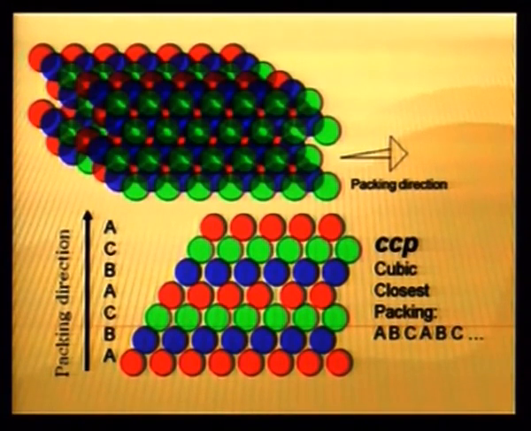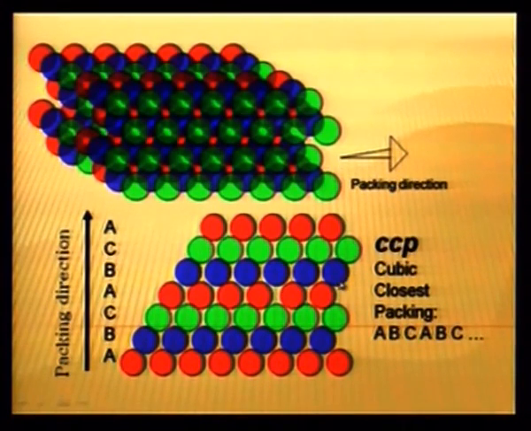Bottom layer, first layer, second layer is staggered, third layer is still staggered. It is not repetition of the first layer. Only the fourth layer is similar to the first layer. So, here we have 3 types of arrangements, 3 types of layers, A, B and C, and the pattern repeats ABC, ABC, ABC.